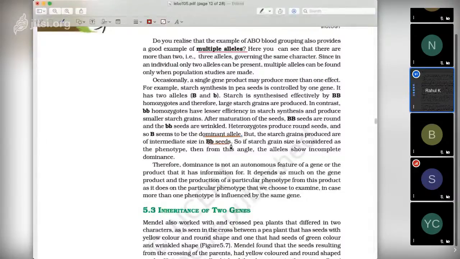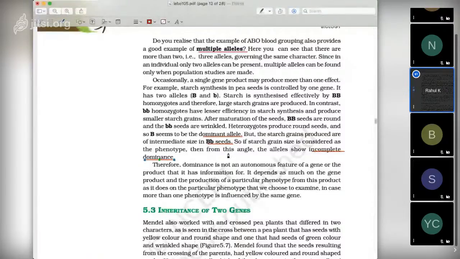The size of the starch grains we are talking about will be intermediate, meaning somewhere in between, neither full size nor very small. So if starch grain size is considered as the phenotype, and from this angle, the allele shows incomplete dominance. So here is another example of incomplete dominance, capital B small b, the starch synthesis gene.